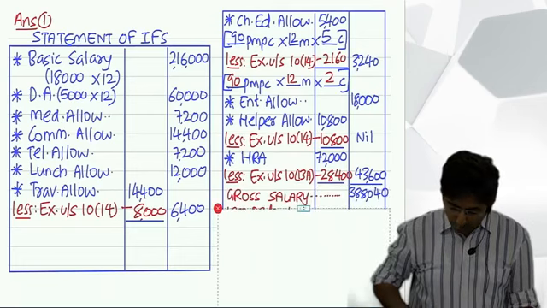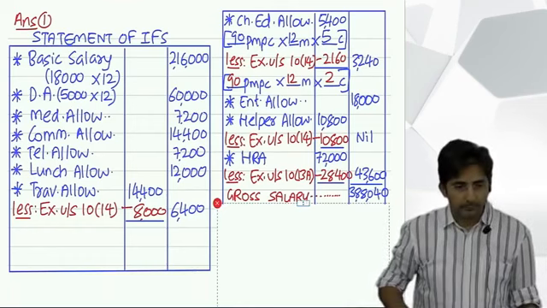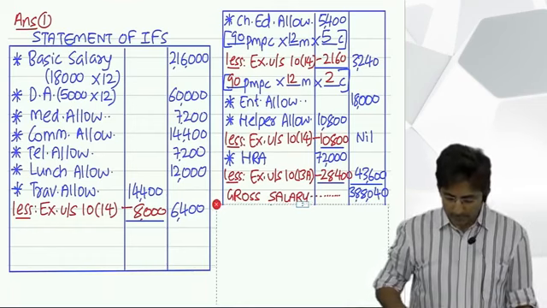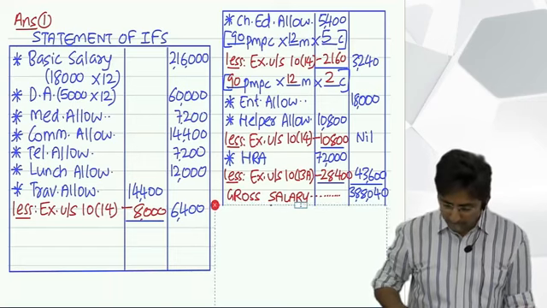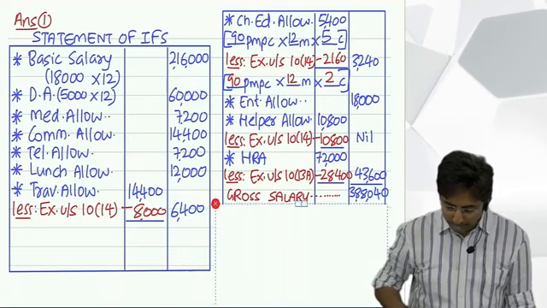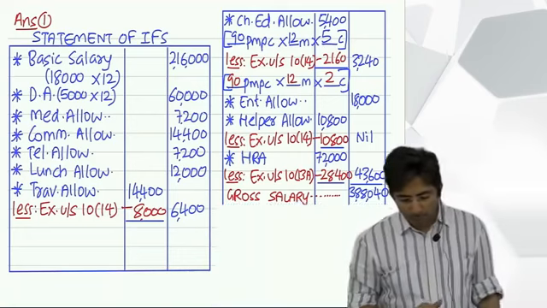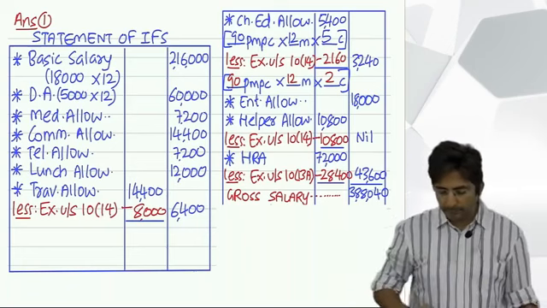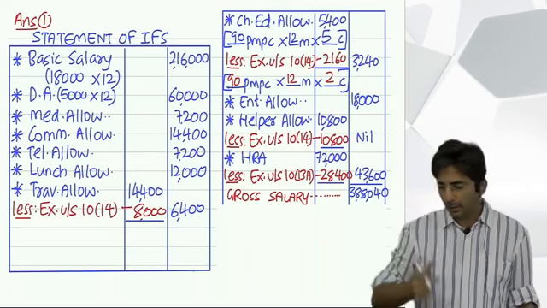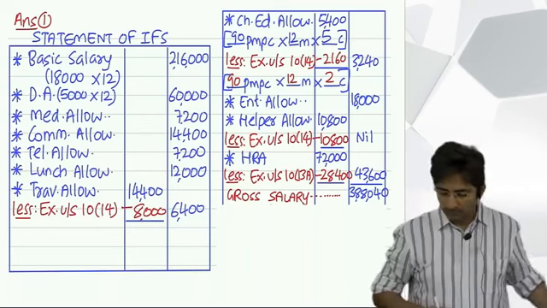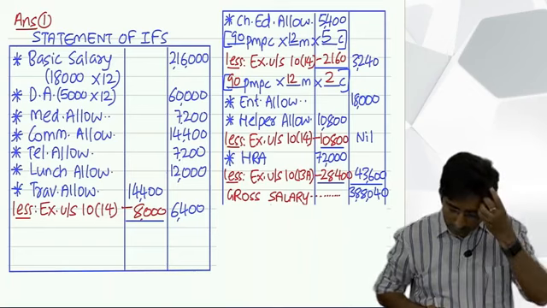But before deduction, you have to total up. All income items are done, and once you are done with all income items, you can total up. Total of the outer column is called gross salary. Your gross salary comes to 3,88,040.